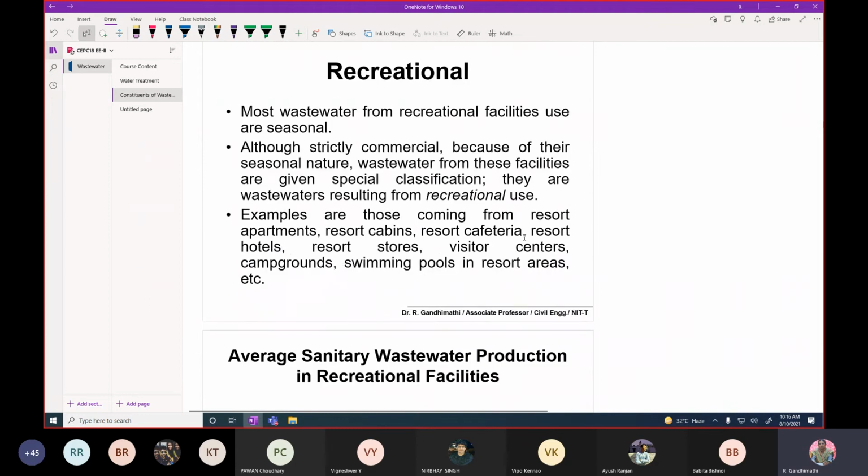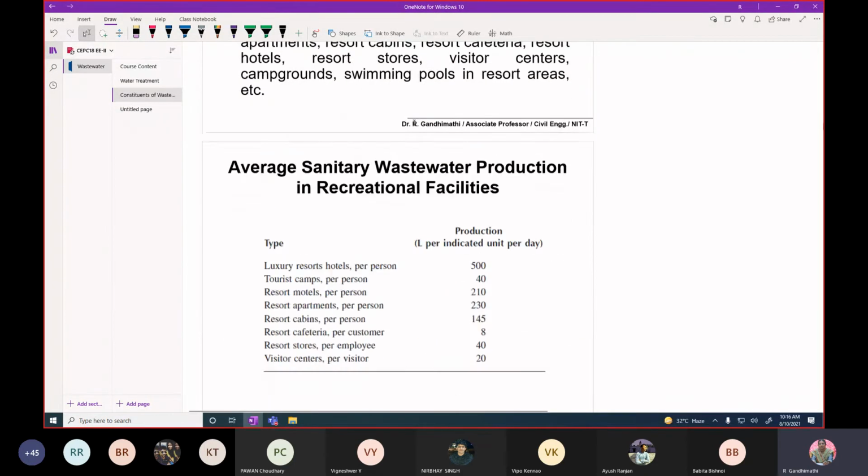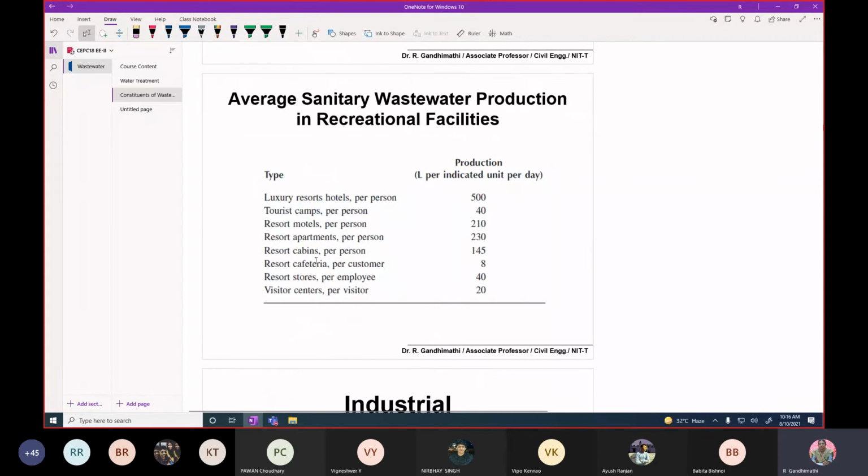Recreational, these are all seasonal locations. For example, you cannot expect a constant quantity of wastewater generation from recreational facility places. Therefore these are seasonal ones. The wastewater generation from the recreational facilities depends on the place.